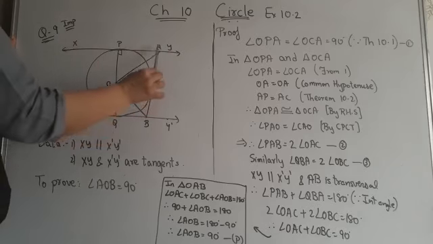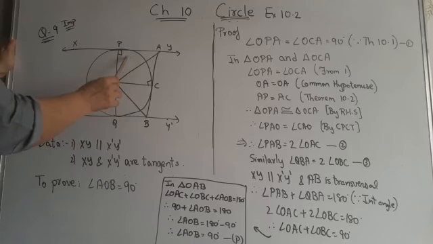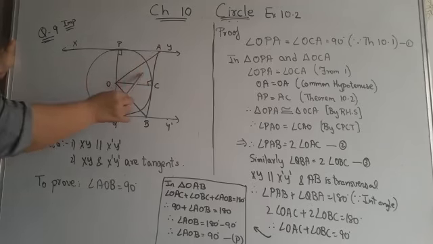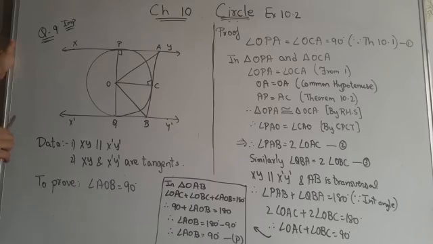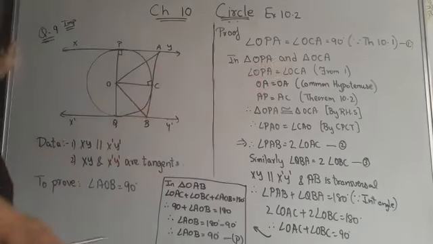This is the radius, this is the tangent, so this angle will be 90 degrees. Now considering triangles OPA and OCA, both have 90 degrees. For triangle OPA, AO is the hypotenuse. Similarly, for triangle ACO, AO is the hypotenuse. That means a common hypotenuse, so OA equals OA.